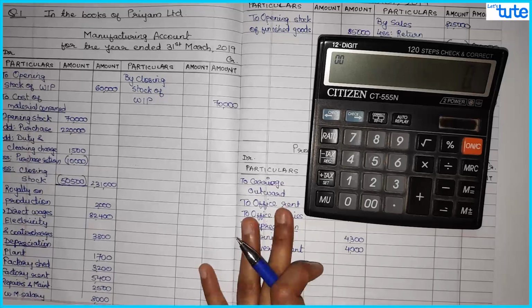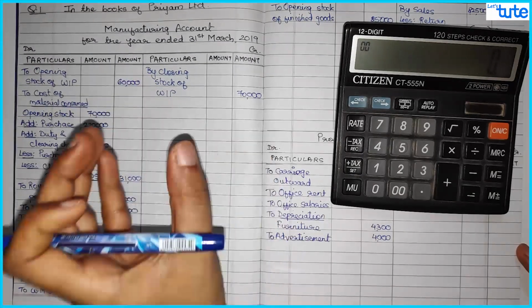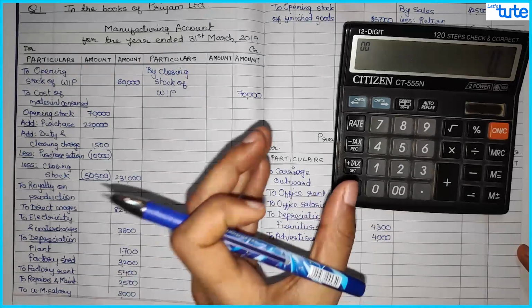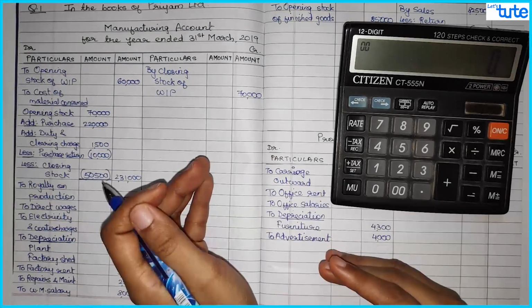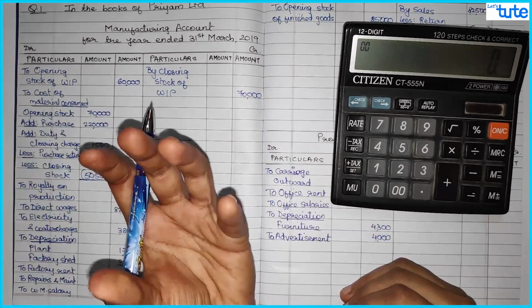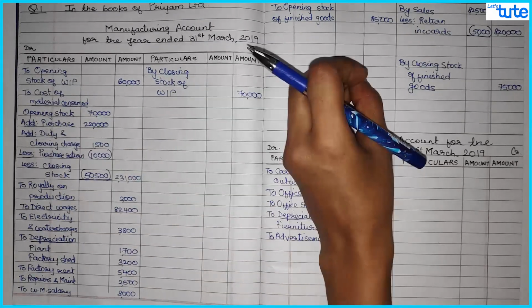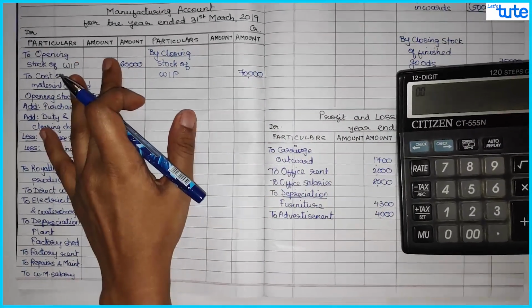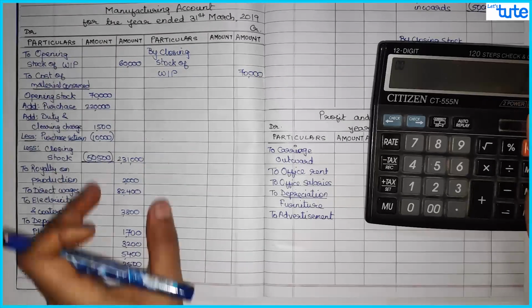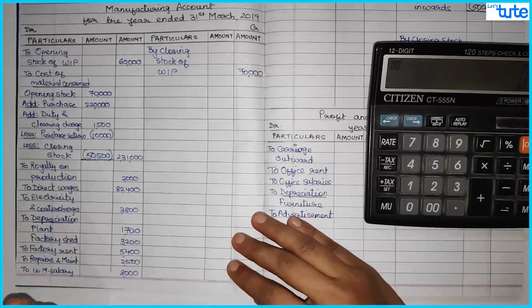While you total this up, the manufacturing account will give you cost of production, or we can say cost of goods produced. Whatever the costs which are incurred to produce the finished goods will be transferred from your manufacturing account to trading account. So see how this comes. You first have to total your debit side because your expenses will be more. Over here you have incurred all the expenses for manufacturing of those goods.